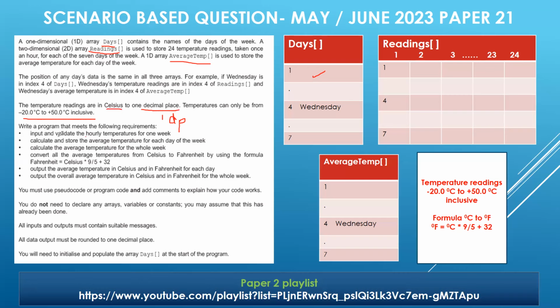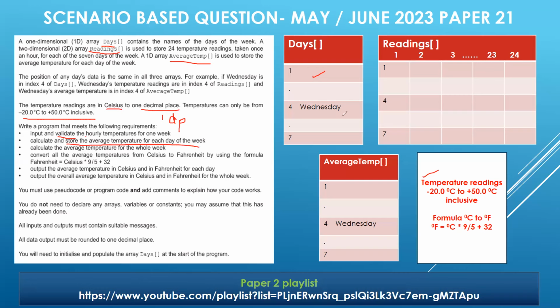Most important thing is validation, and validation means here we have to refer to this check, fine? The temperature readings are supposed to be validated as soon as they're input. Calculate and store the average temperature for each day of the week. What we have to do is calculate and store the average temperature for each day of the week.